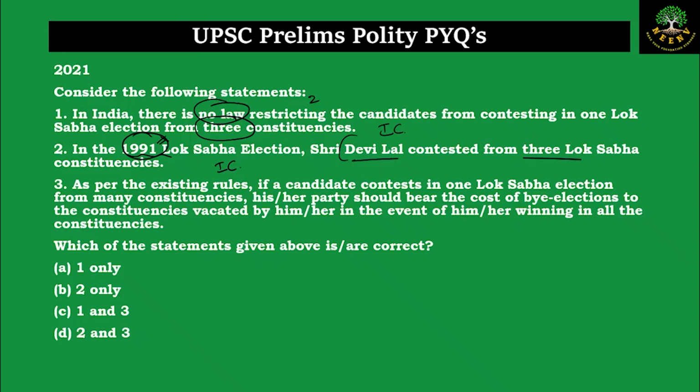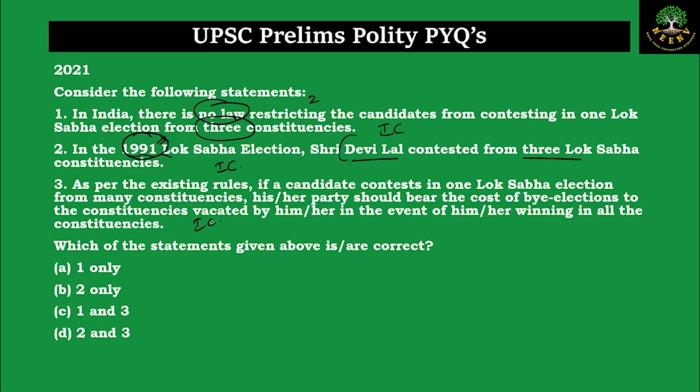As per the existing rules, if a candidate contests in one Lok Sabha election and if he wins, the cost of the by-election will not be borne by his party. The election commission has the mandate to conduct the elections, and the expenses of conducting the elections will be borne by the election commission itself. There is no law which says that if you win from more than one constituency, the party will bear the expense. There is no such law like that. So this will also be incorrect.